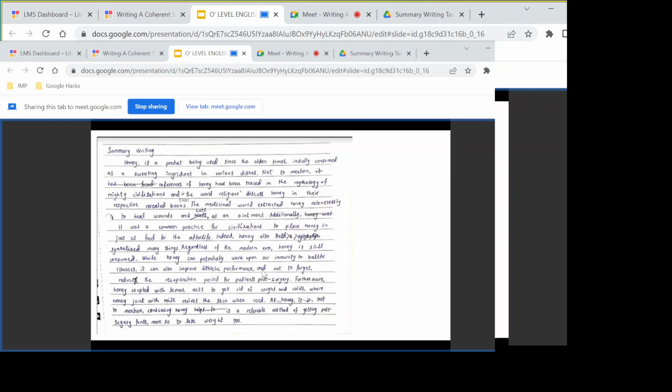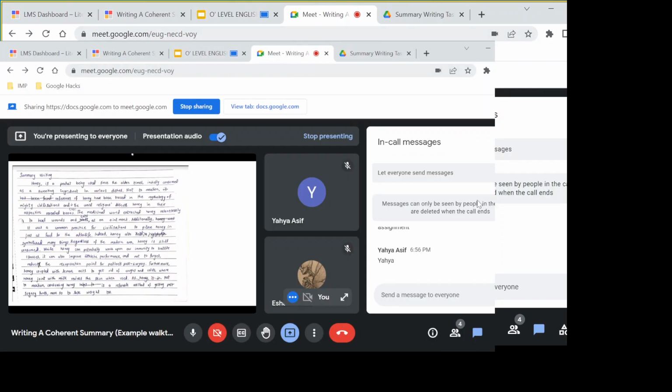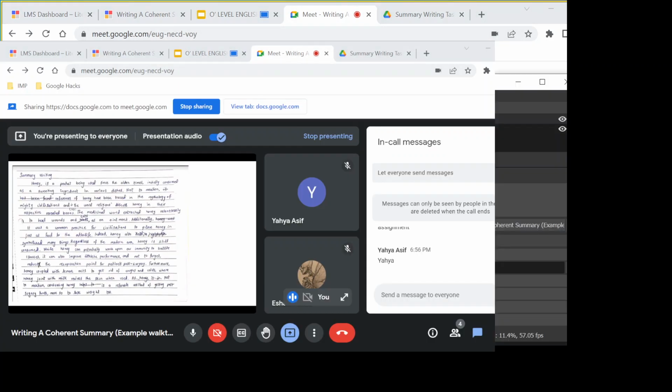But he moves on to writing, and not to forget, it reduces the recuperation period for patients post surgery. This is the perfect example of a complex sentence with an add on, because the second part is basically a compound sentence. So you've got a compound complex sentence there. If you want, you can take a screenshot of this one.